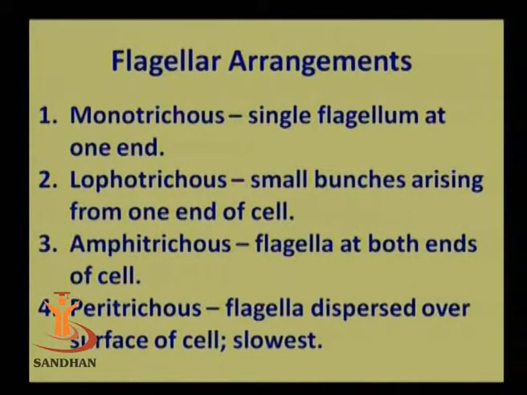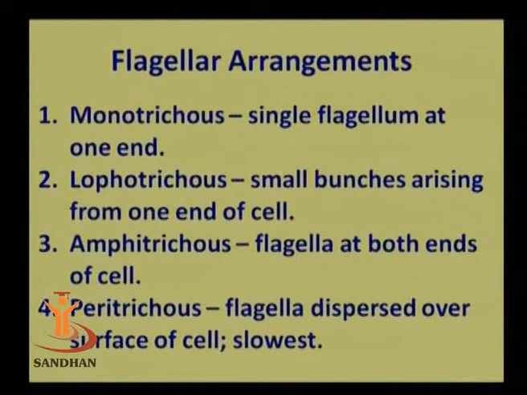In lophotrichous arrangement, small bunches of flagella arise from only one end of the cell. The other end of the cell does not have any flagella. So this type of arrangement is known as lophotrichous. In the series, the third arrangement is known as amphitrichous. First we started with monotrichous, the second one is lophotrichous, and the third one which now comes is amphitrichous. The flagella are present at both ends of the cell, not just one end, and so it is termed amphitrichous arrangement.